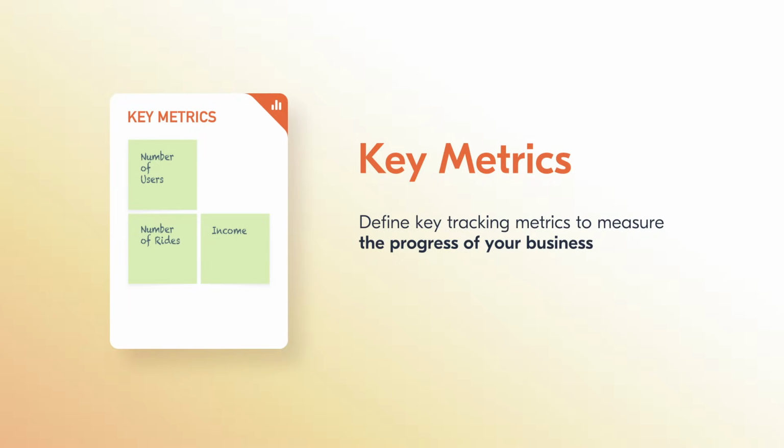Define key tracking metrics to measure the progress of your business. Initially, you can do with one key metric like minimum success criteria, meaning the outcome that can be deemed a success. Later on, you can expand your Lean Canvas with other vital metrics. As for Uber, they factor in the number of users and rides, money earned, and referred users.